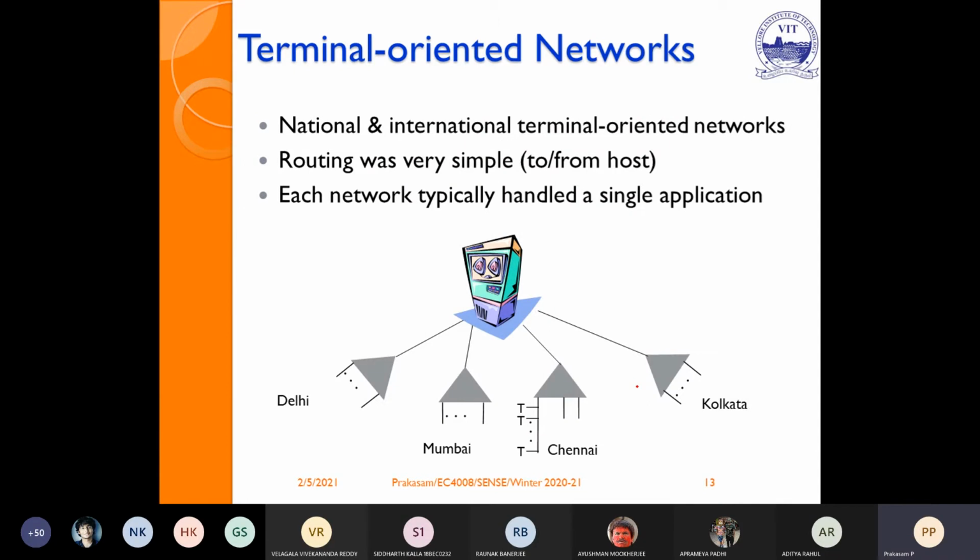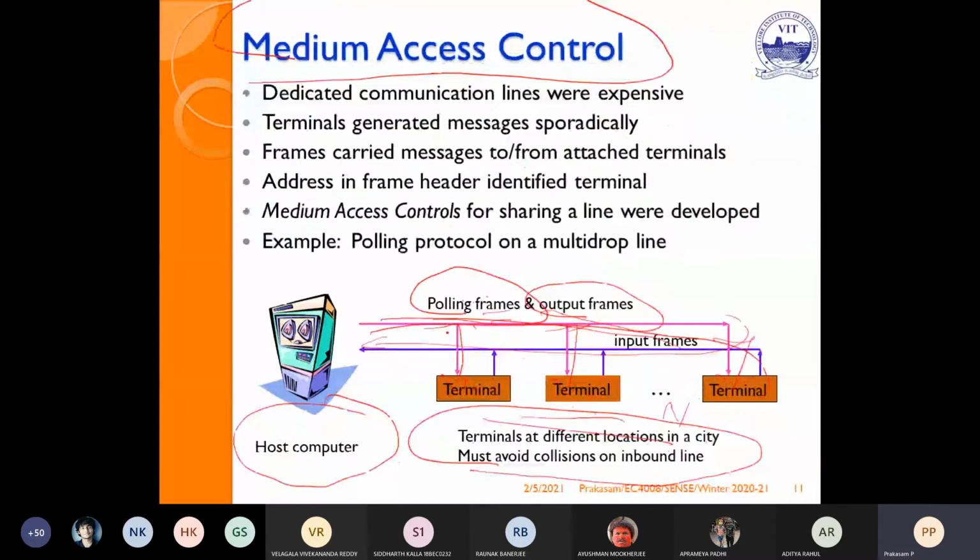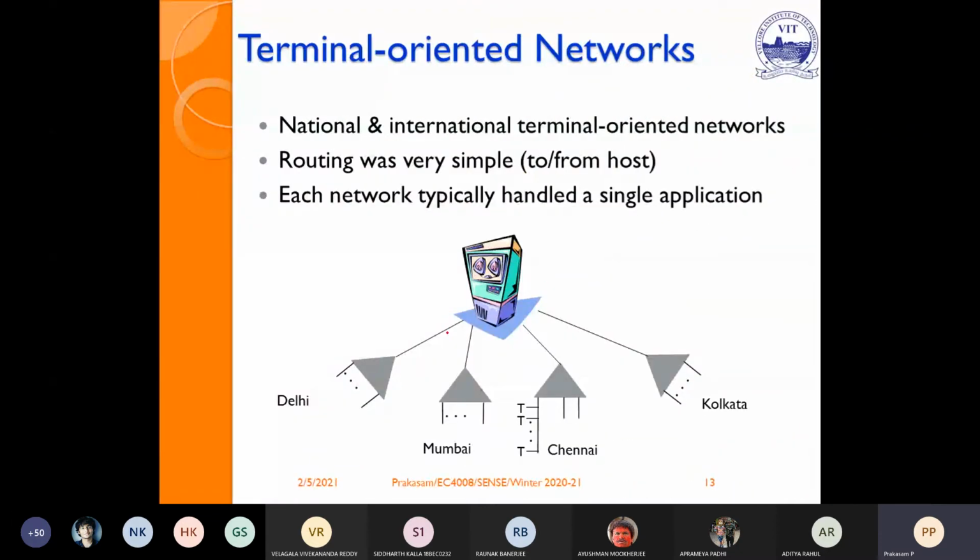Now if you see the terminal oriented network combined with MUX: in the previous terminal oriented network, each and every terminal needed a separate line. But after integrating multiplexing and medium access control, from the central station only one line will go to Delhi.